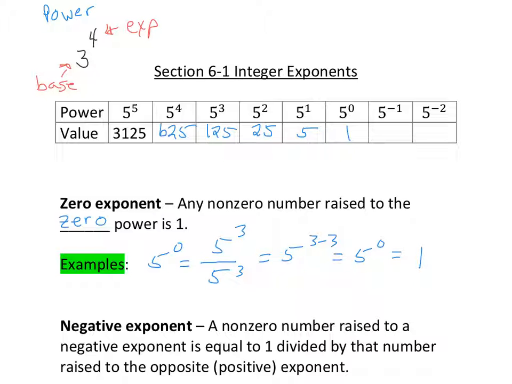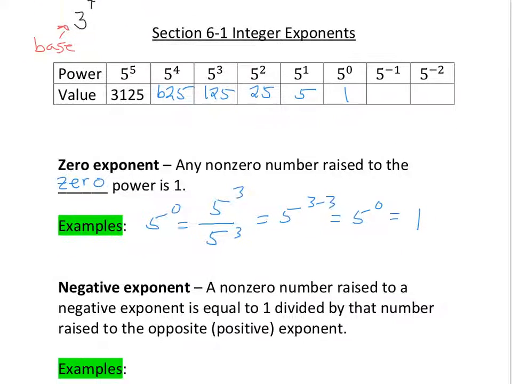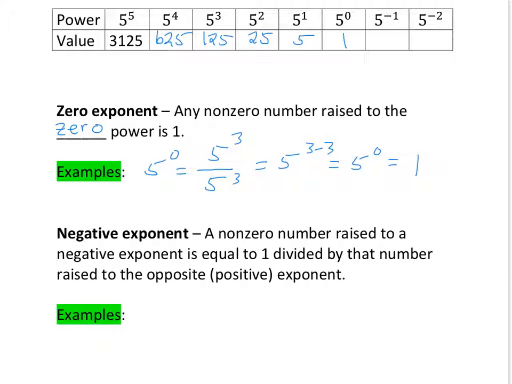And then let's talk about negative exponents. So let me bring you to the definition here. So negative exponent, a non-zero number raised to a negative exponent, is equal to 1 divided by that number raised to the opposite exponent. In other words, you're going to change the sign of your exponent. So we're talking about negatives here.